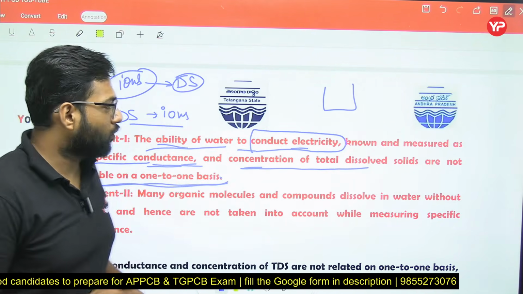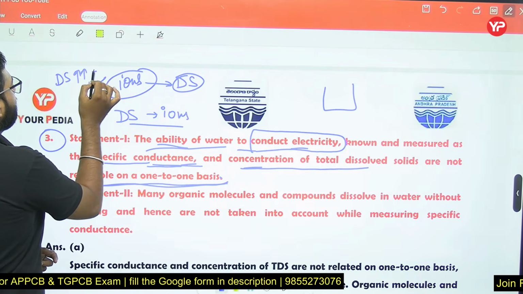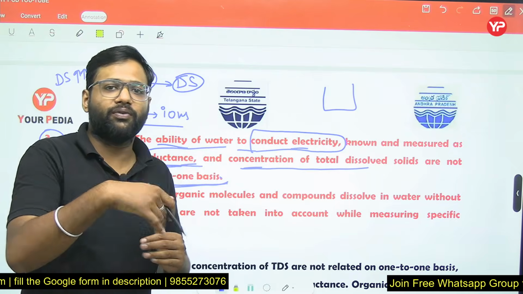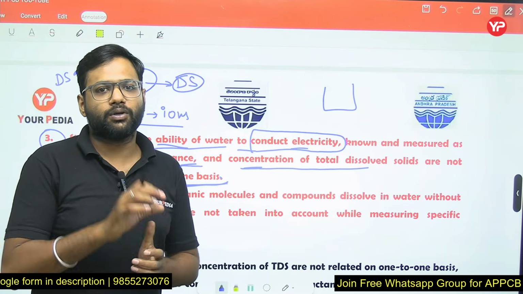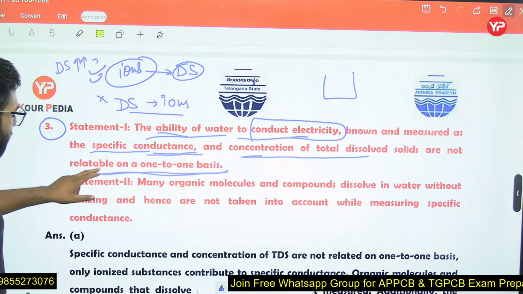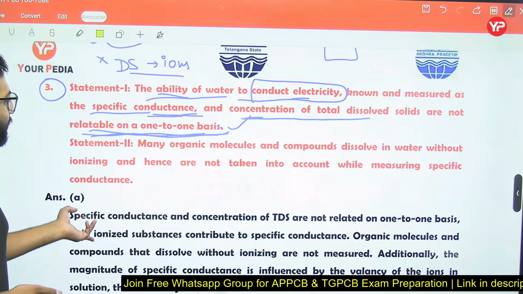So remember this. That's why we can say if dissolved solids are high, electrical conductivity will be high. So can we relate it on a one-to-one basis? No, we cannot relate on a one-to-one basis because all the dissolved solids are not ions. So they are not relatable on a one-to-one basis. Yes, this statement is true.